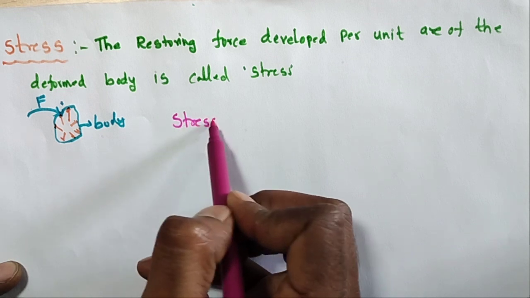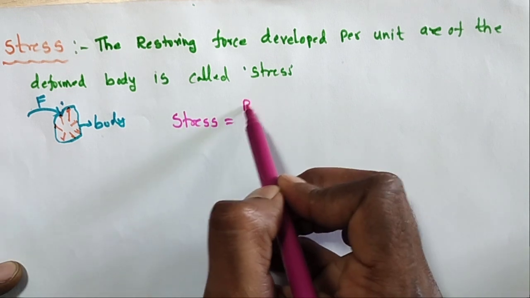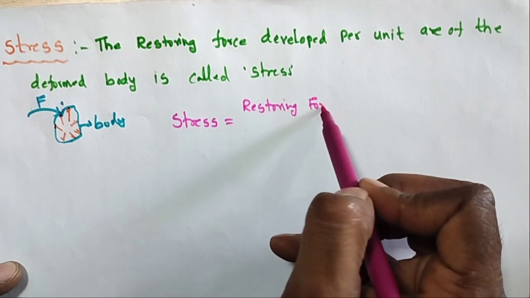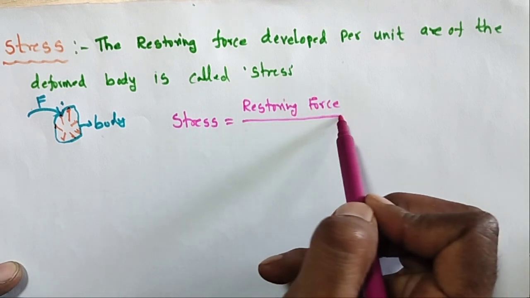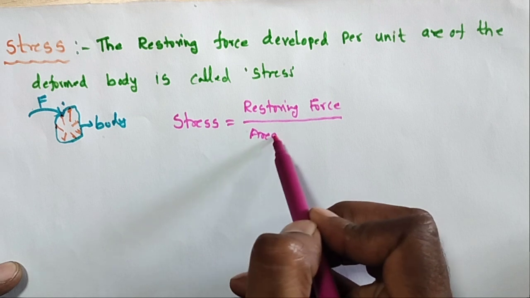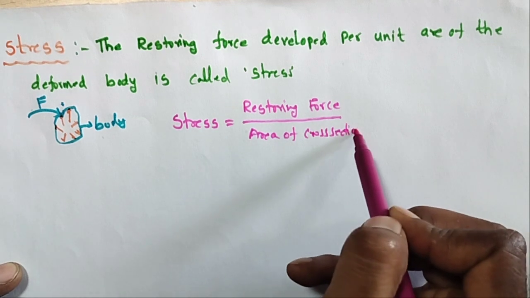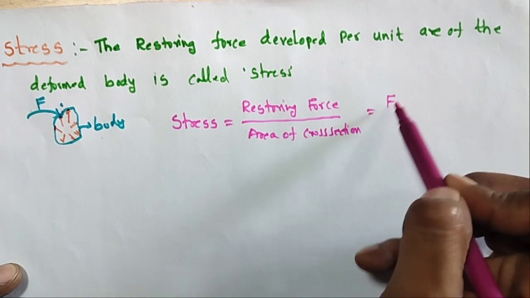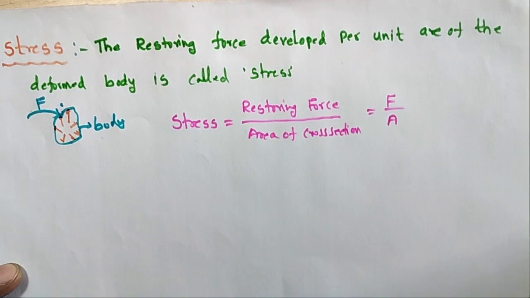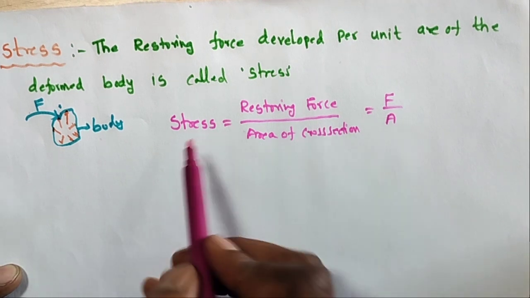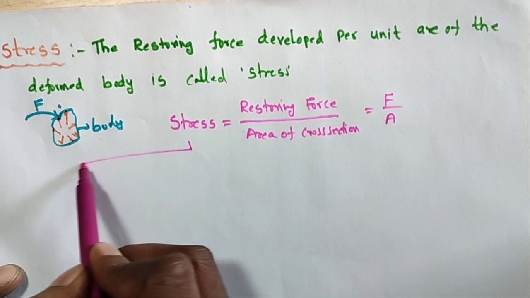So that is the definition equation of stress. Stress is equal to restoring force by area of cross section, or area. So that is F by A. Okay, so what is the stress formula? Restoring force by area, F by A. So what are the units?